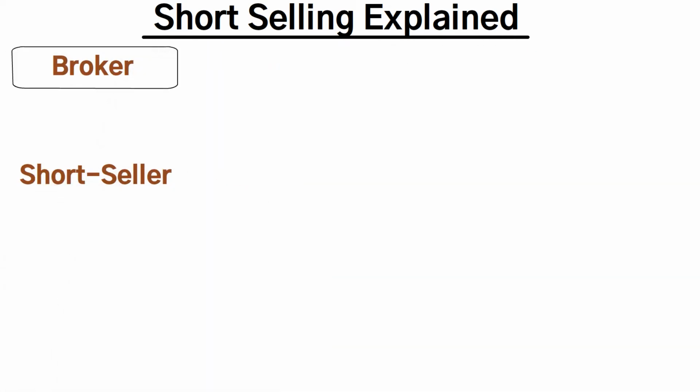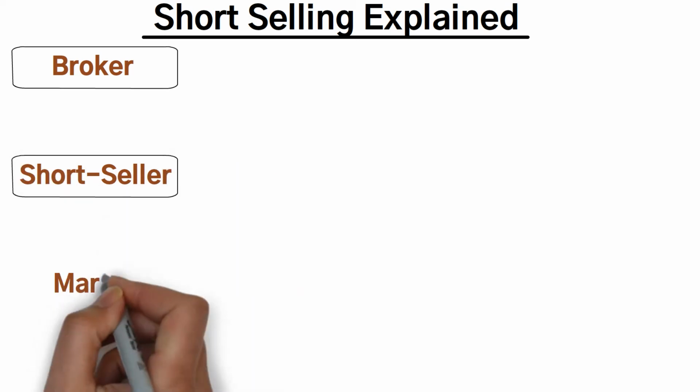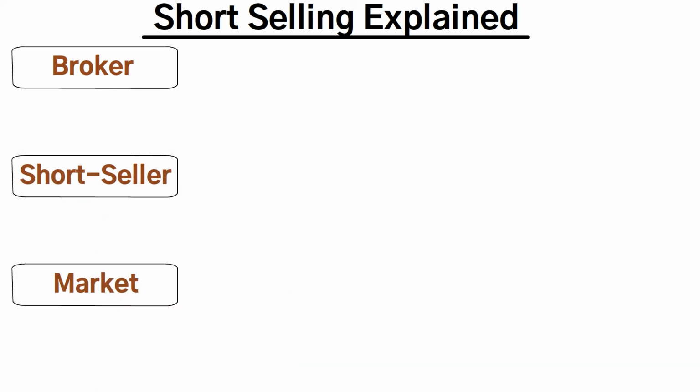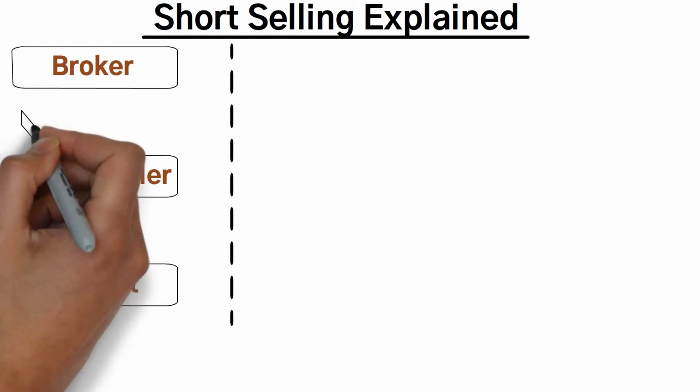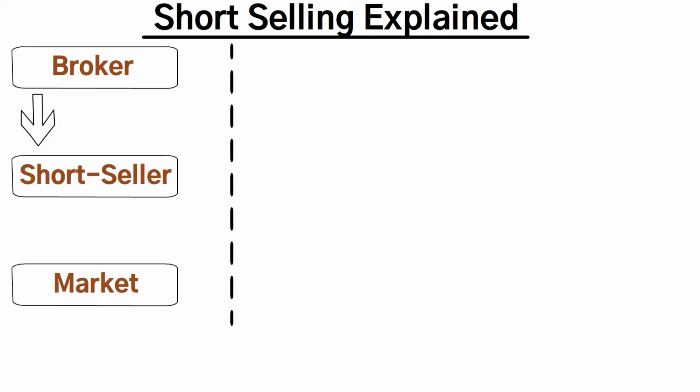Short selling explained. There are three major parties involved in this trade: broker or any broking firm, short seller or the investor who wishes to conduct this trade, and the market where the trade happens. So if you want to do short selling, you will be the middle party, which is the investor or the short seller. There are four broad steps of short selling. Let me begin with the first one quickly.